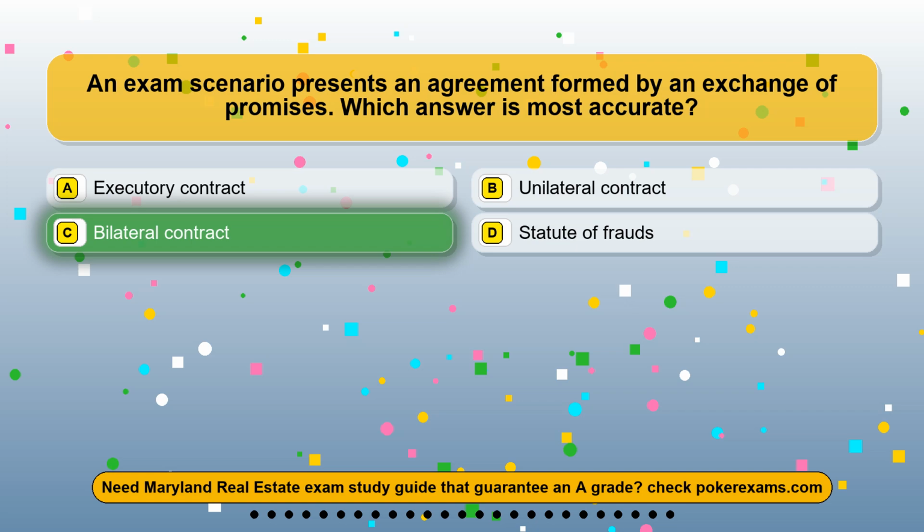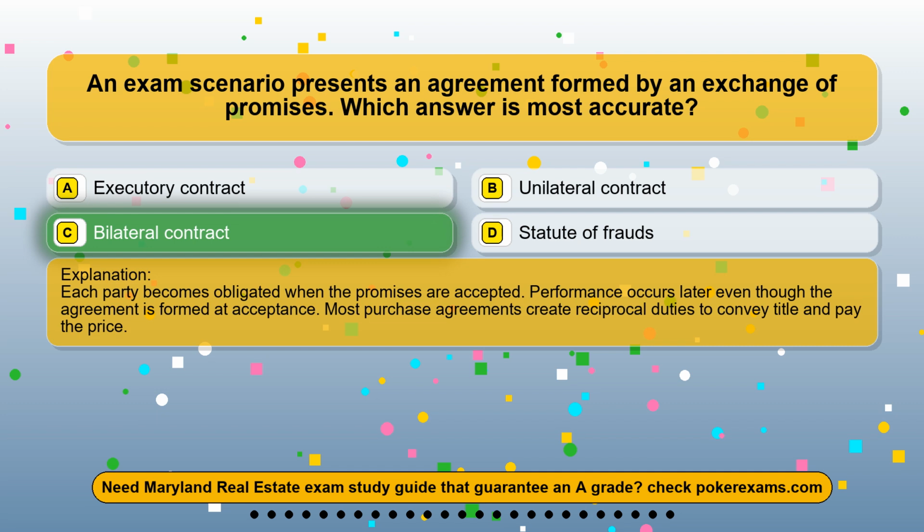The correct answer is option C, bilateral contract. Each party becomes obligated when the promises are accepted. Performance occurs later even though the agreement is formed at acceptance. Most purchase agreements create reciprocal duties to convey title and pay the price.